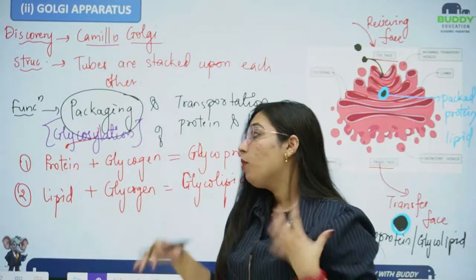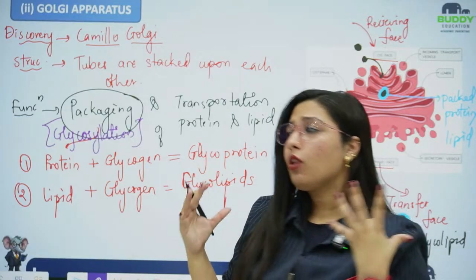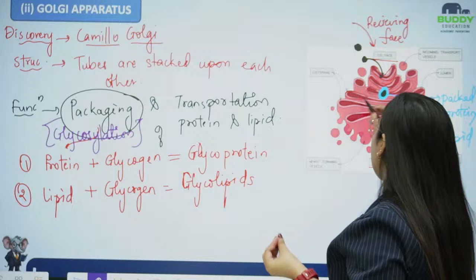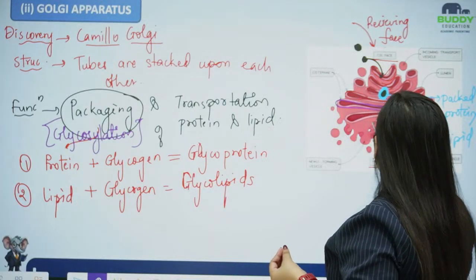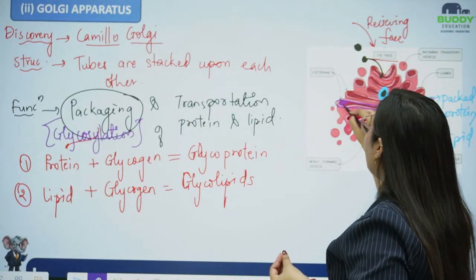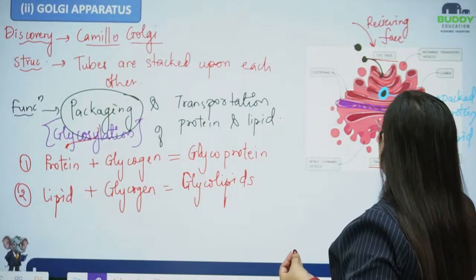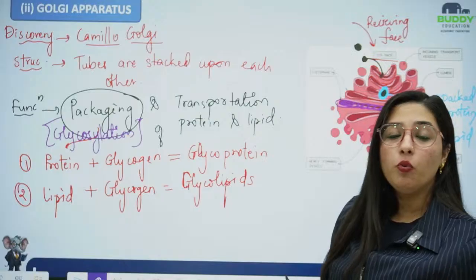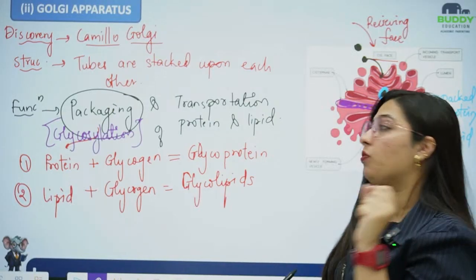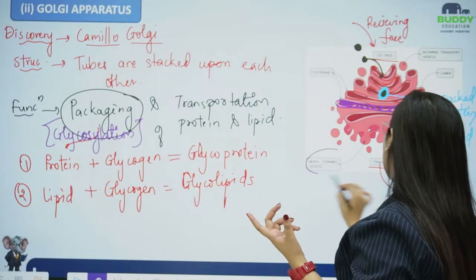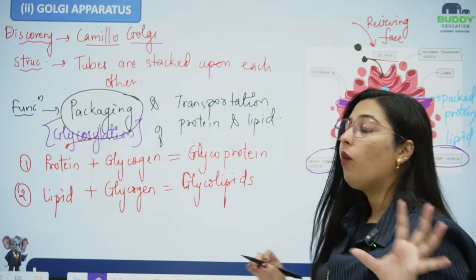Glycosylation. Okay, moving forward with this, what I want to say is about the structure. If you can see the structure here in the diagram, when I tell you about the cistern, the empty hollow space in between the cisterns is known as lumen. Lumen is the empty space between the cisterns, and then we have newly forming vesicles, or the secretory vesicles.